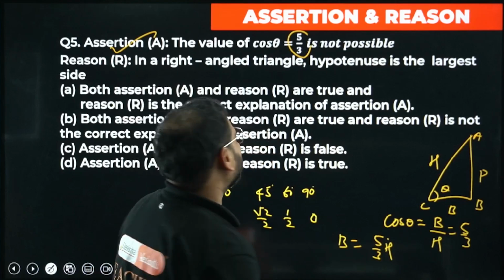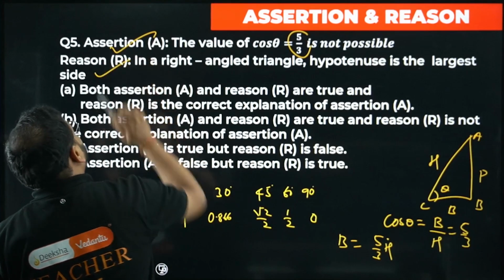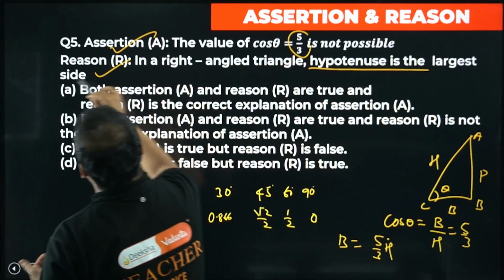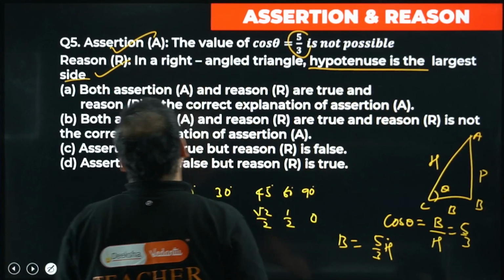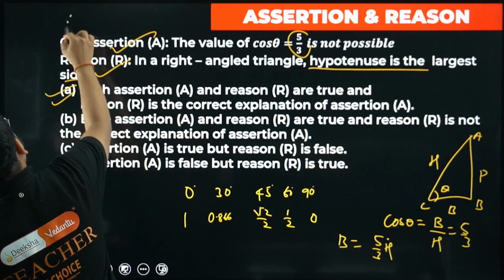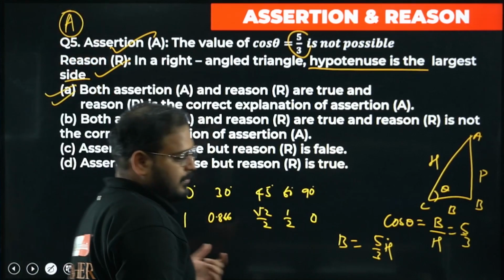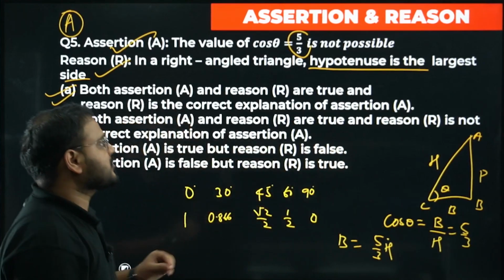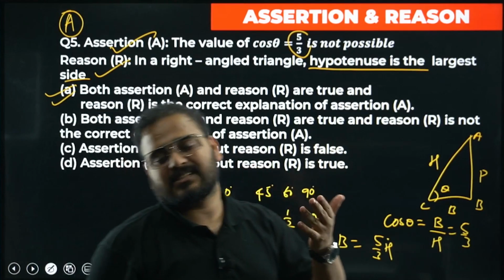It means the statement is incorrect. So the reason is also true, the assertion is also true, and the reason explains the assertion, because they are saying that the hypotenuse is the largest side, sir. Okay, so option A is the correct answer. Please check. It's a very good question. No calculation, but a very, very good question based upon a concept that you learned in grade 6-7, right?